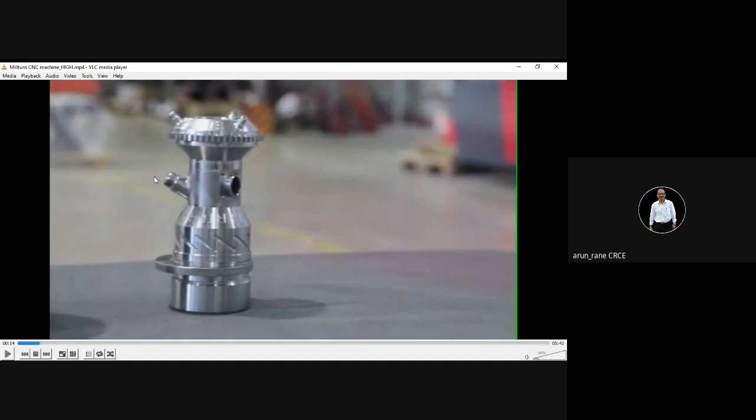That is the first disadvantage. And if this component takes around 50 minutes on a CNC machine, on 3D metal printing it will take at least 24 hours. No doubt it is improving. There are innovations going on in 3D metal printing. NIT Warangal has a good center. They are developing, but still there is a lot of work to be done. Any one of you can also do projects or research work in 3D metal printing. Yeah, that was a good question.